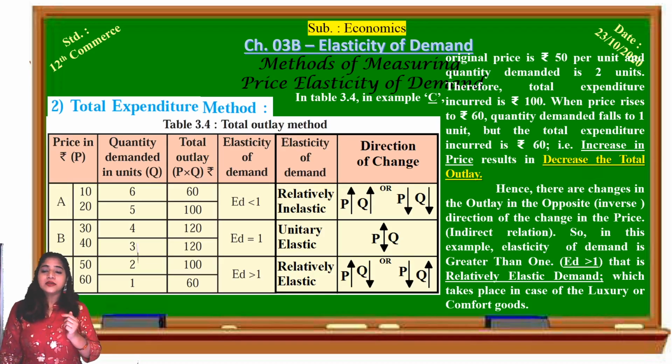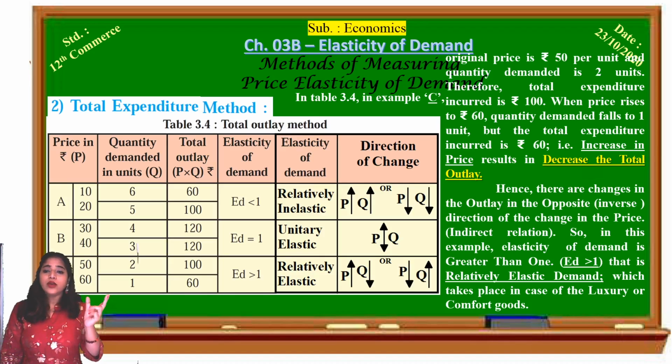So what happens? There are changes in the outlay, that is quantity demanded, or changes in the expenditure in the opposite or inverse direction of the change in the price. Why? With the increase in the price, there is a decrease in the total expenditure. So there is an opposite or inverse relationship between price and expenditure, that is, an indirect relationship between price and total expenditure. So in this example, elasticity of demand is greater than 1. ED is greater than 1, that is relatively elastic demand.